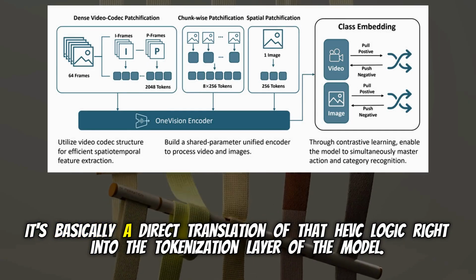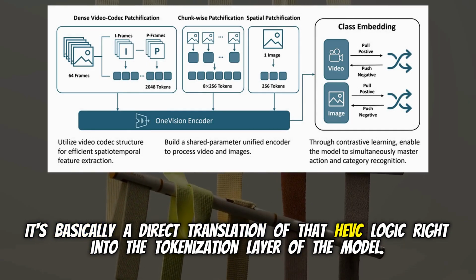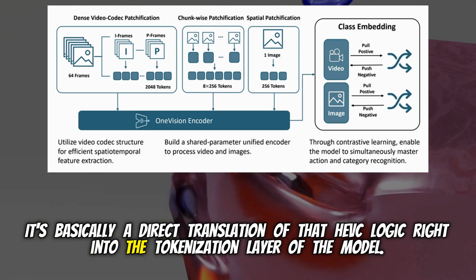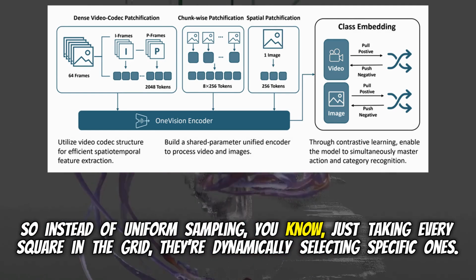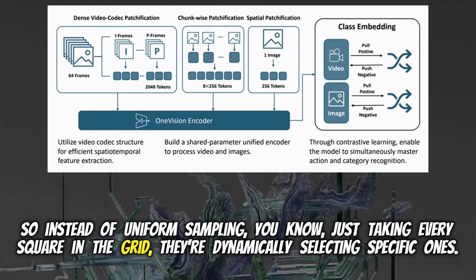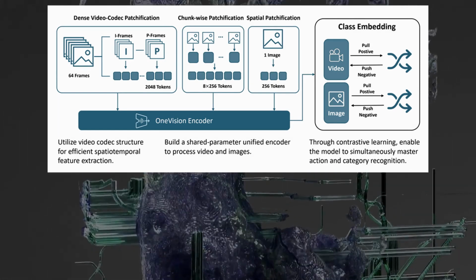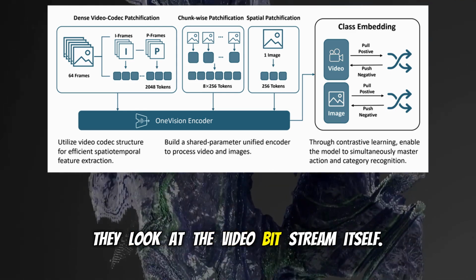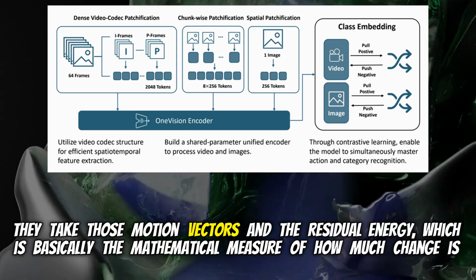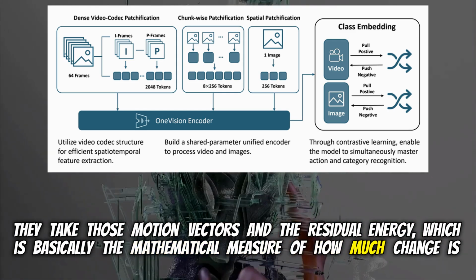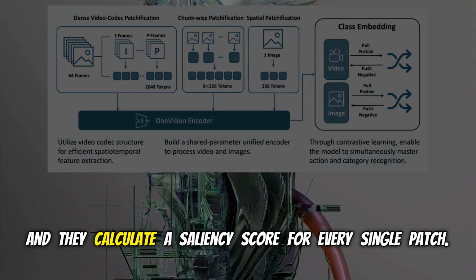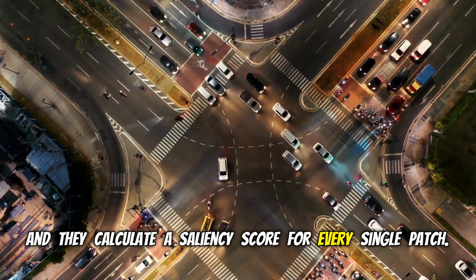It's basically a direct translation of that HEVC logic right into the tokenization layer of the model. So instead of uniform sampling, just taking every square in the grid, they're dynamically selecting specific ones. Yes. They look at the video bit stream itself. They take those motion vectors and the residual energy, which is basically the mathematical measure of how much change is happening, and they calculate a saliency score for every single patch.